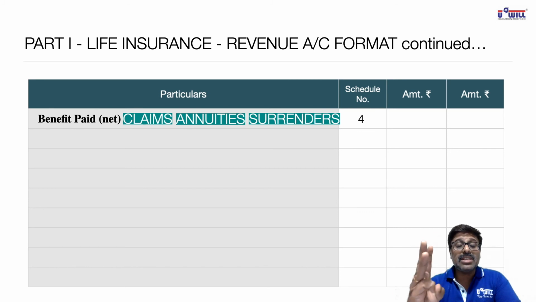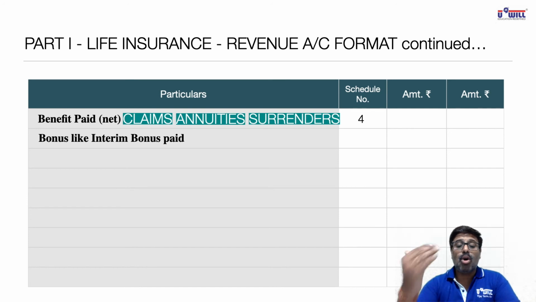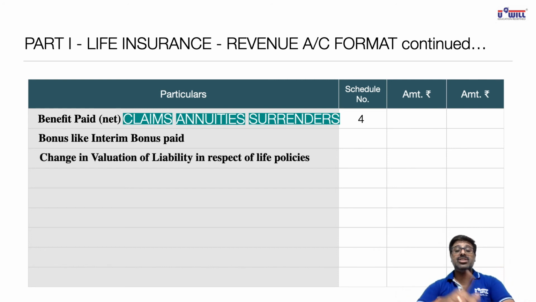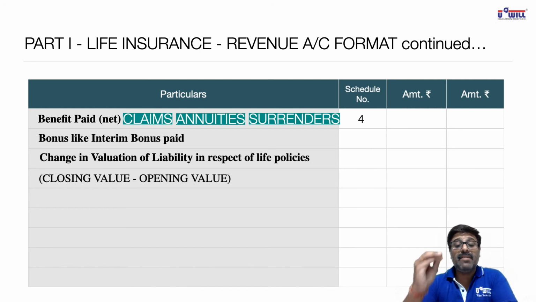Then which three big expenses? Bonus. So bonuses like interim bonus, bonus in reduction of premium, reversionary bonus. All these bonuses will be shown in the third part. And change in the valuation of liabilities in respect of life policies. I told you, actuary will make the estimate of liability that in next year how many people are going to die. So what we will always be doing is closing minus opening. If it comes positive, write positive. If it comes negative, write negative.